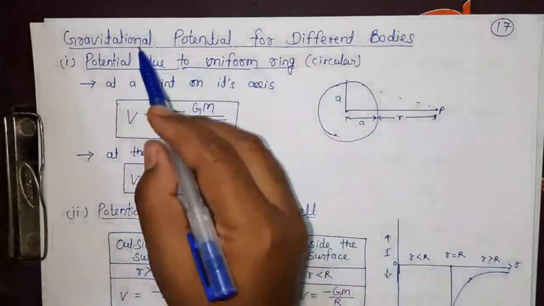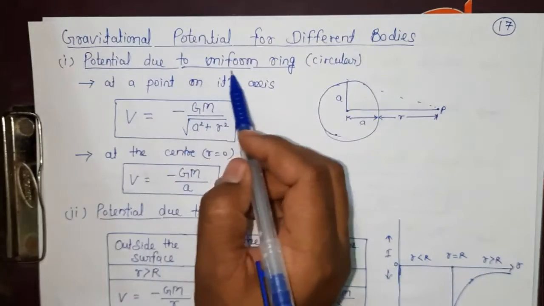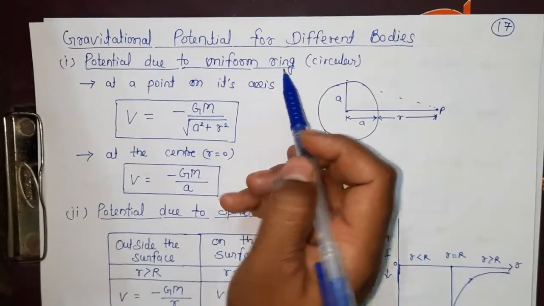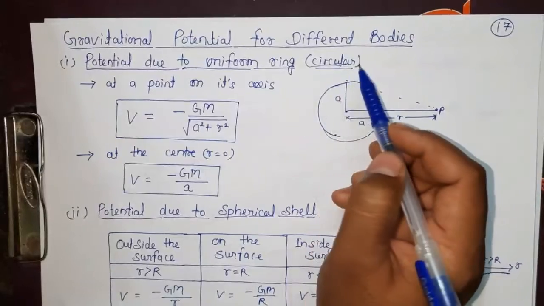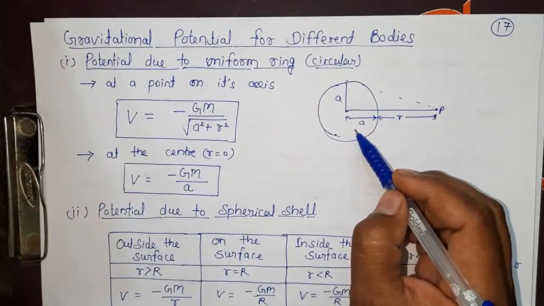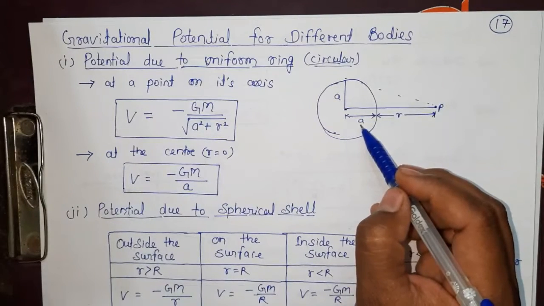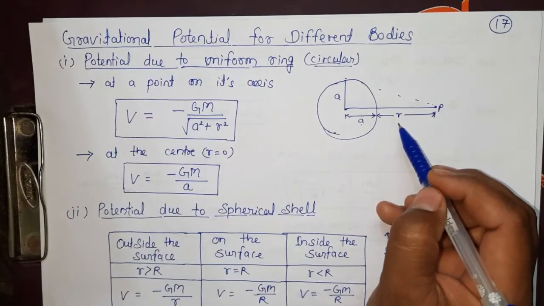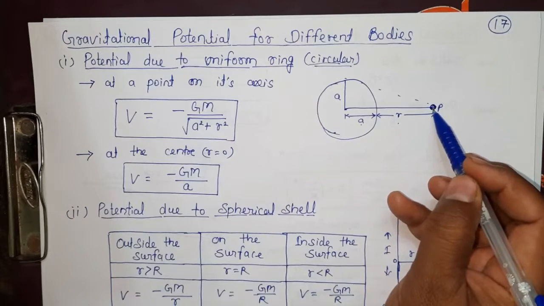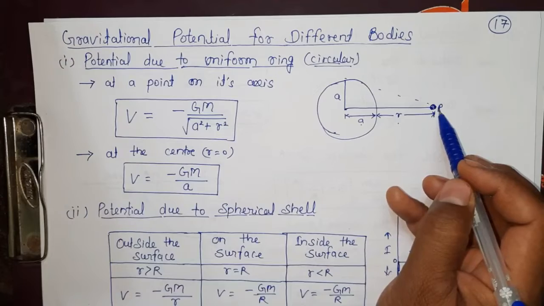Now we are finding the gravitational potential for different bodies. First of all, due to a uniform ring. A uniform ring is what? A circular ring. We have discussed it for intensity also. This is a circular ring having the radius of small a. From its center at distance small a plus r, we are taking a point P. At this point we have to find the gravitational potential.